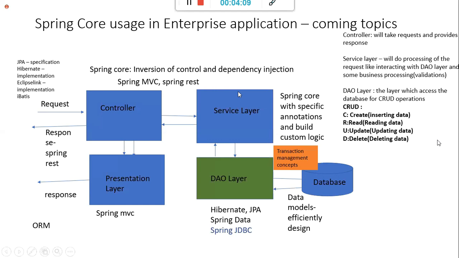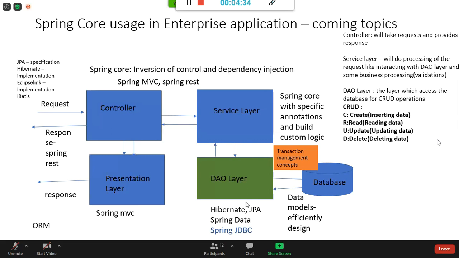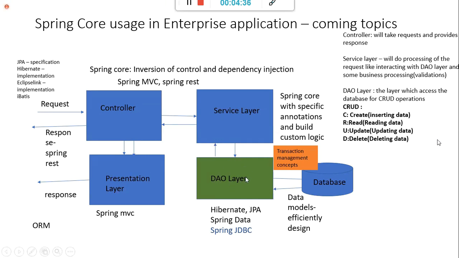So the last session, we will be actually working on the DAO layer. I mean, currently now we'll start on the DAO layer. Okay, that is the data access object layer. So our goal is to implement this kind of solutioning, and we'll be learning about it. But our goal is to implement the DAO layer, the data access object layer.